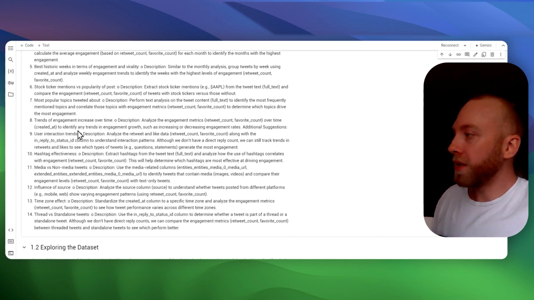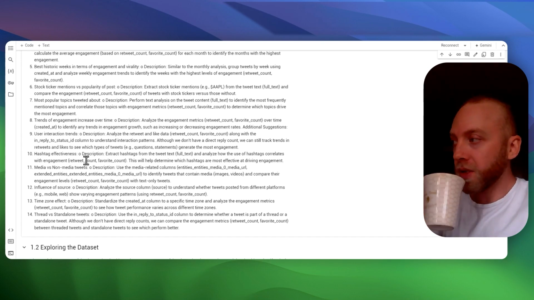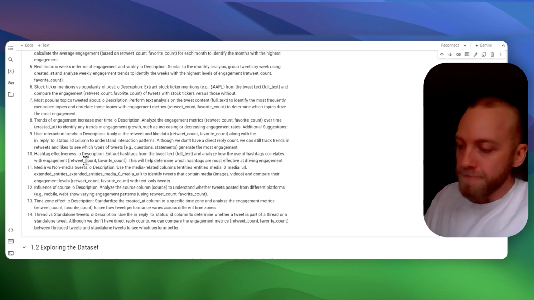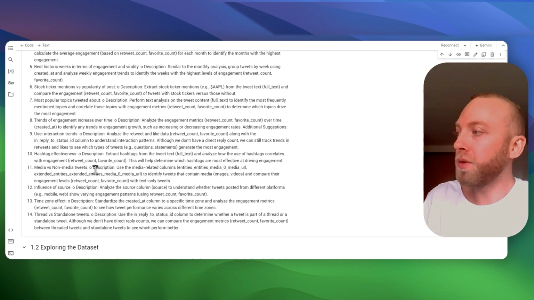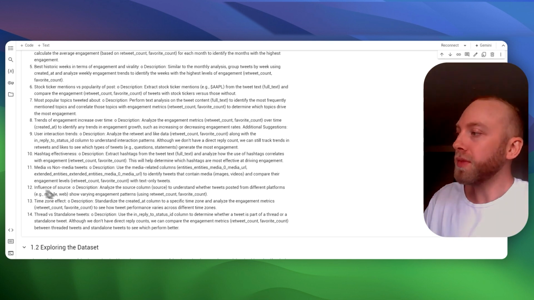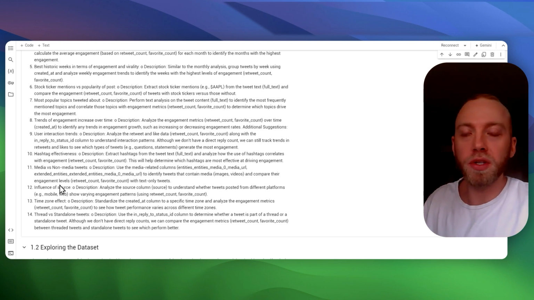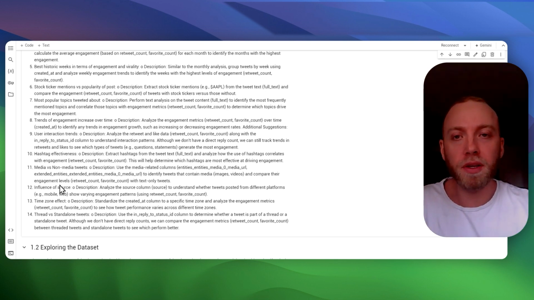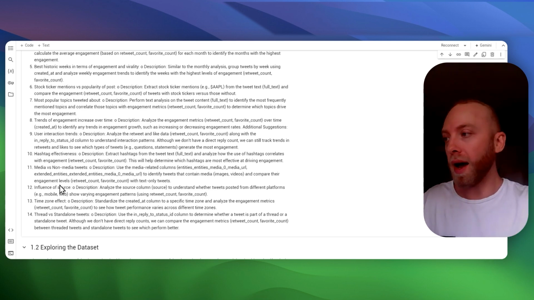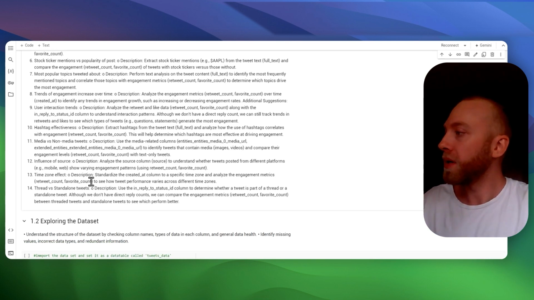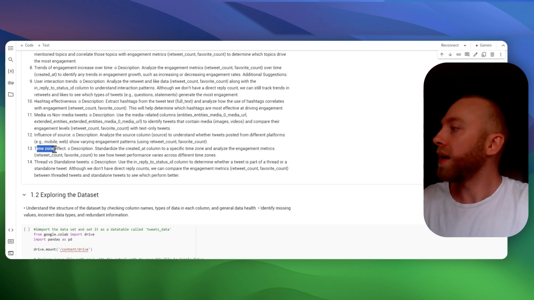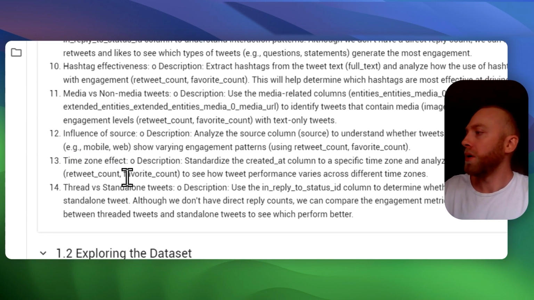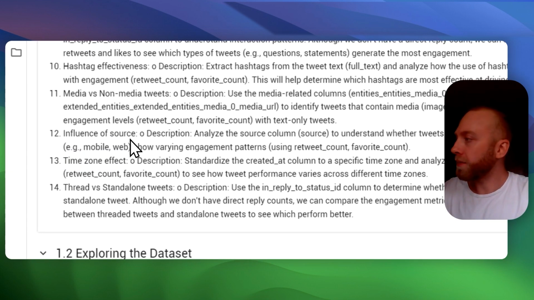So there's a lot of things we did. Hashtag effectiveness, to include media or not to include media. Does the source of where he's uploading the tweet matter, whether it's from the computer, a cell phone, iPhone, things of that nature. Time zone effect, which turned out to not matter at all. Let's see. Influence of source, description.